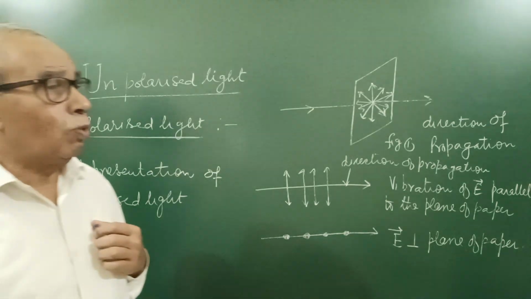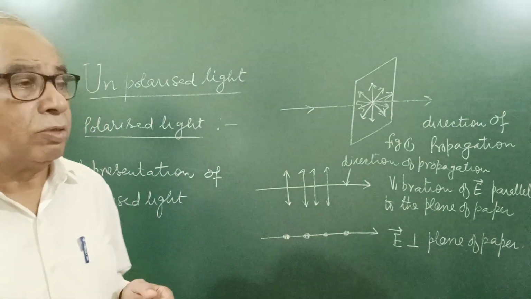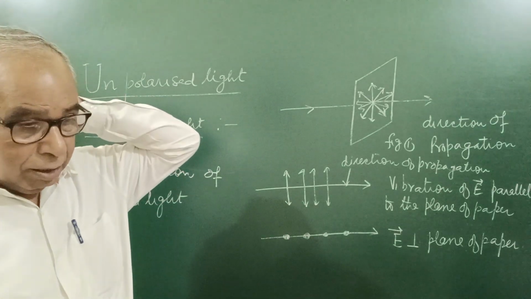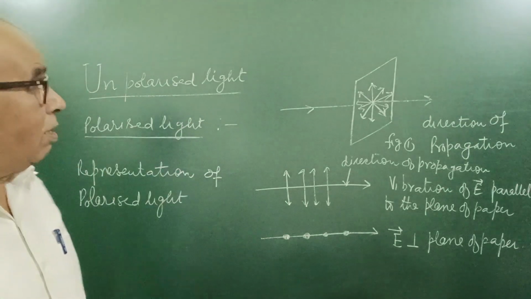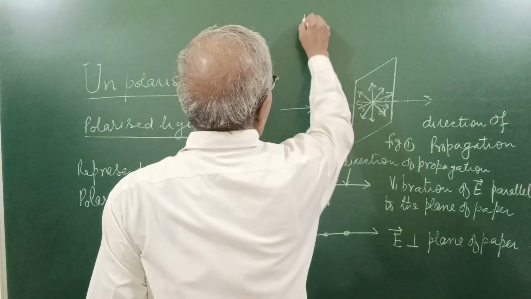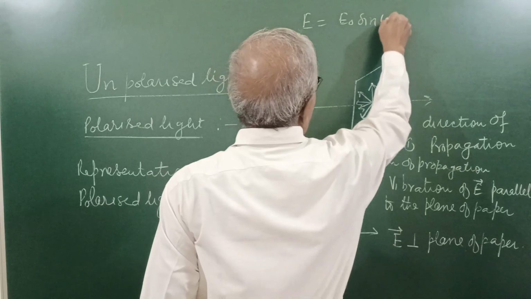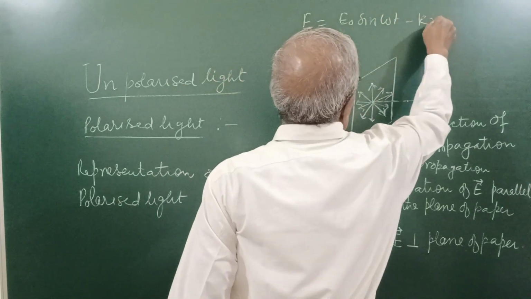I told you very clearly that an electromagnetic wave consists of periodically oscillating electric and magnetic fields, and the equation of that field was E0 sin(omega t minus kx).